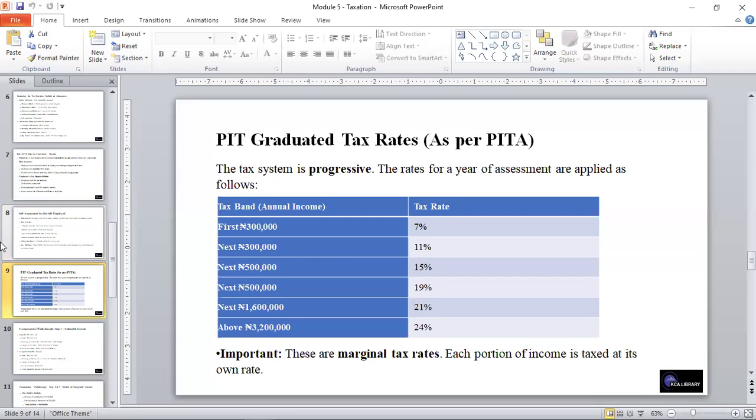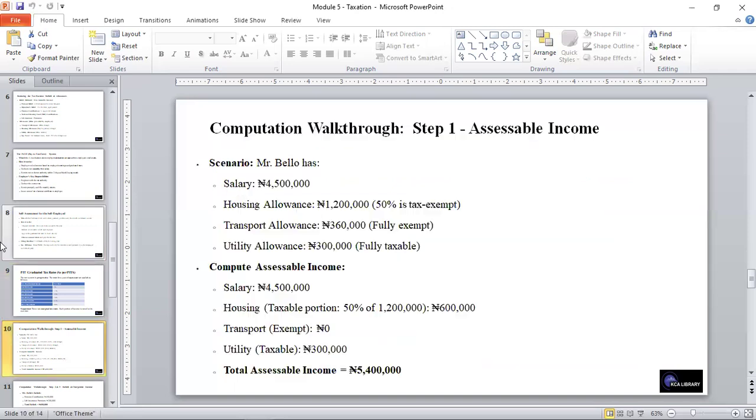We have 7%, 11%, 15%, 19%, 21%, and 24%. It is important to note that these are marginal tax rates, and each portion of income is taxed at its own rate.